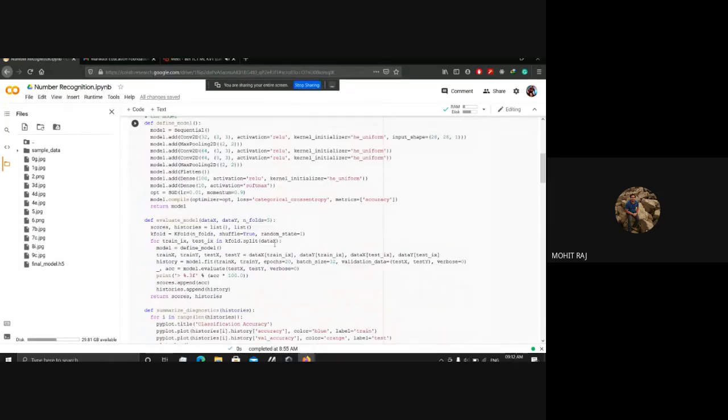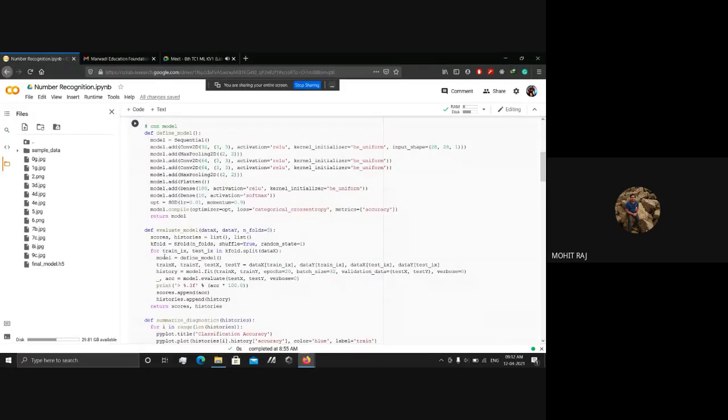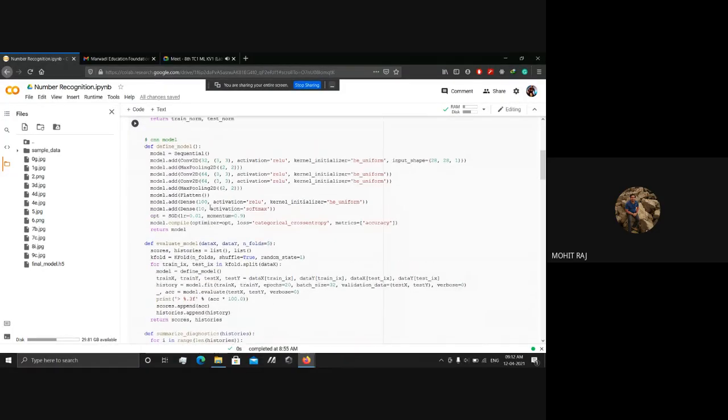After that, go down. Here you are seeing the evaluate model function. Here we first take 5 batches of each image. First of all, we shuffle all the images because it might be possible that the database we are using has sequential images, meaning first all the ones, then twos, then threes. So we shuffle all the images so that our training is good. Then we have called the defined model.